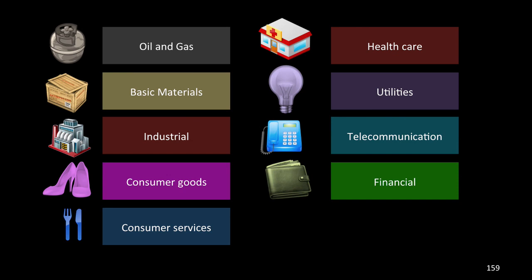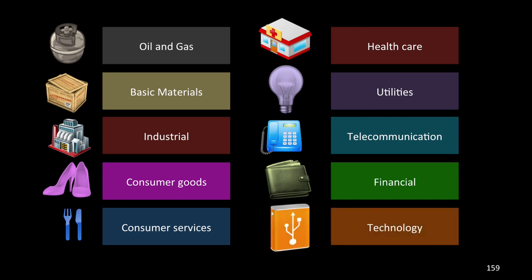And then the final sector is technology. This is your companies that are all into computers and the internet. They provide hardware and software. They tend to have low dividends and lots of intangible assets. Facebook's also one of the new big comers in the technology sector.